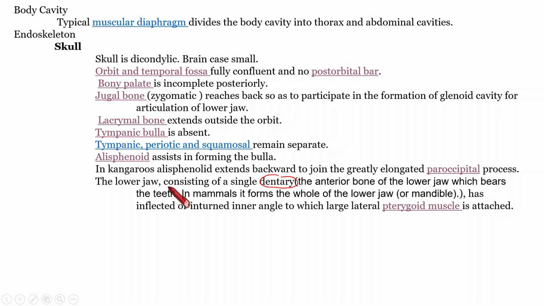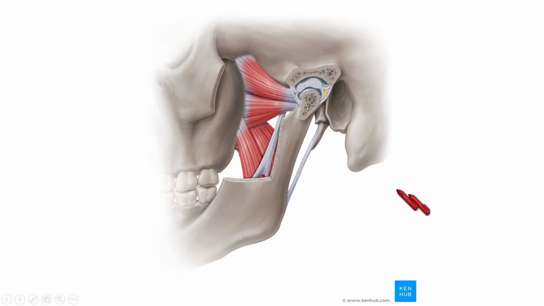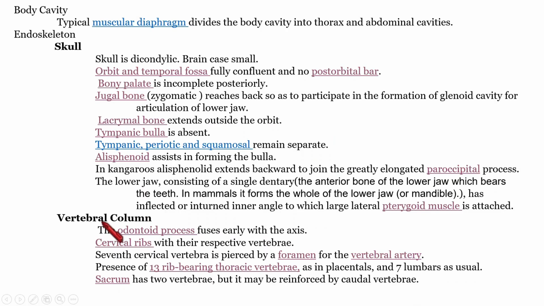So in the case of Metatherians, the inner side of this lower jaw is modified. Its structure is somewhat modified to give a site for the attachment of the pterygoid muscle. Pterygoid muscles are the muscles for mastication that we can see here. Next endoskeletal feature of Metatherians is about the vertebral column.